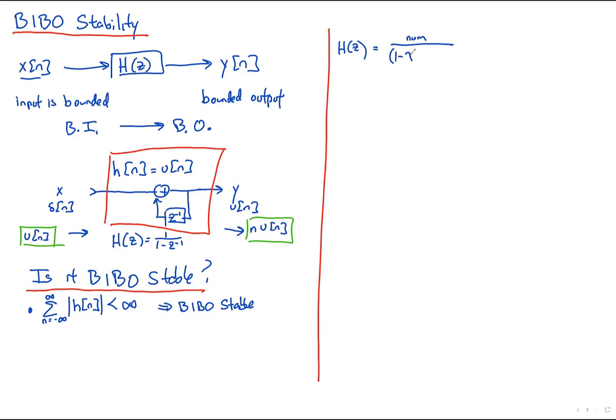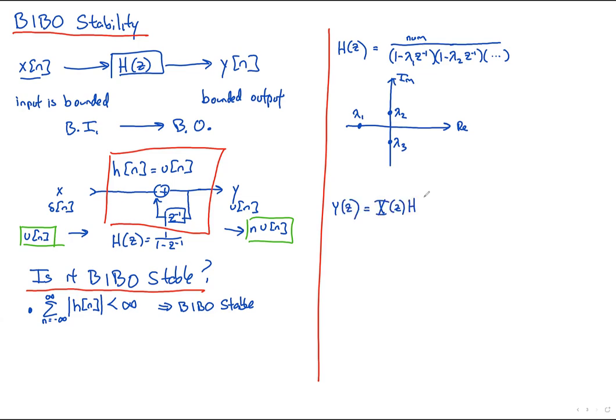And these are all poles that we could draw in the complex plane. Whatever lambdas these are, we can draw like this. When we want to find the output, because it's equal to our input times, in the frequency domain, our transfer function, every single pole, every single part of this denominator in H(z) will also appear in our Y(z) because we're multiplying them together.